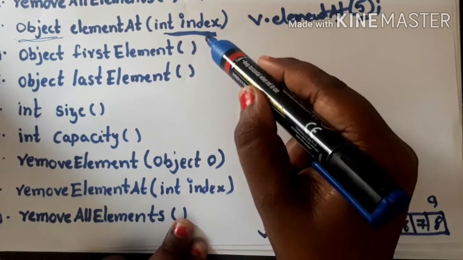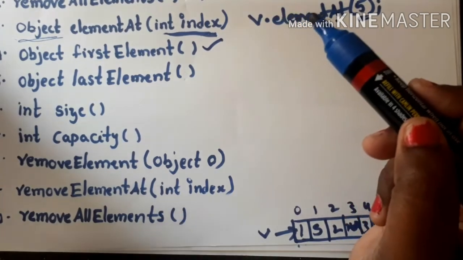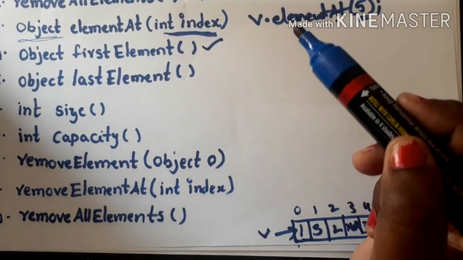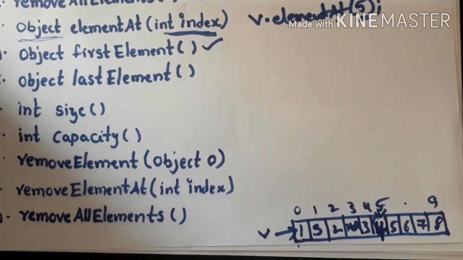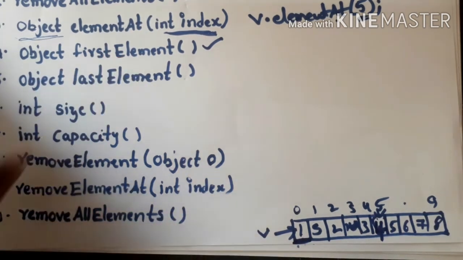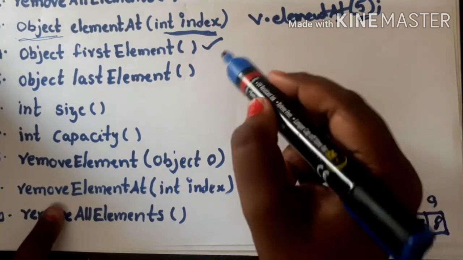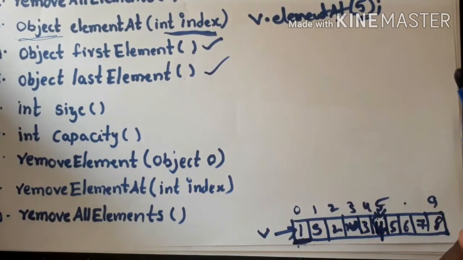What is the next method? The next method is the firstElement method. This method will return the first element which is present in the vector object. Here the first element is 1, so this method will return 1. The next method is lastElement. The lastElement method will return the last element of the vector object.